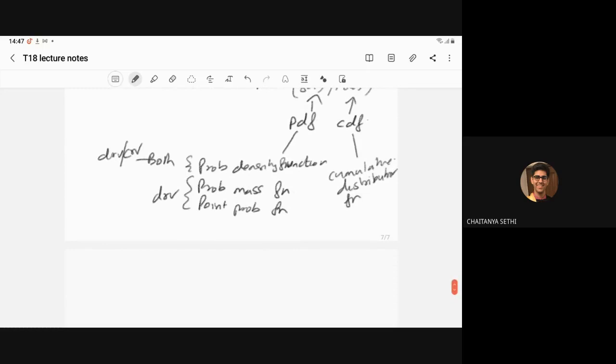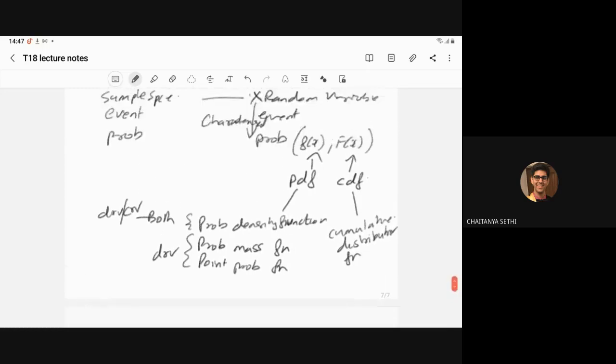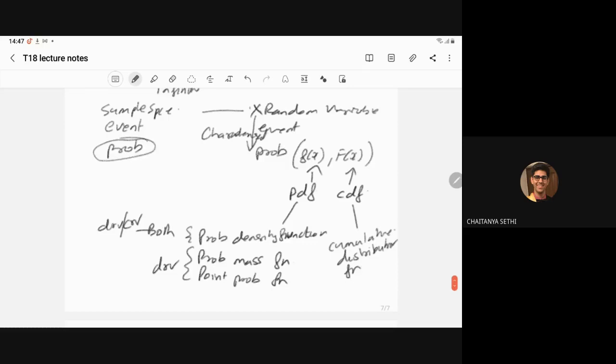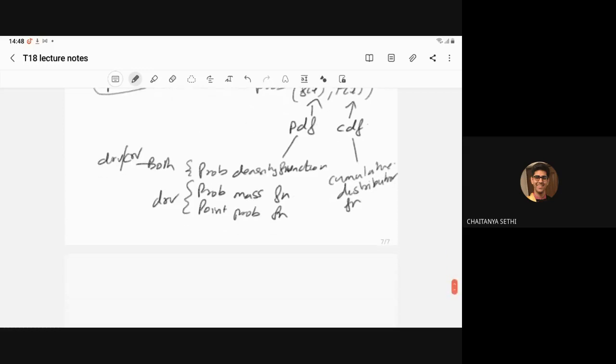Whatever probability we are computing here using a different approach, the same probability we can compute using the given probability density function or cumulative distribution function.